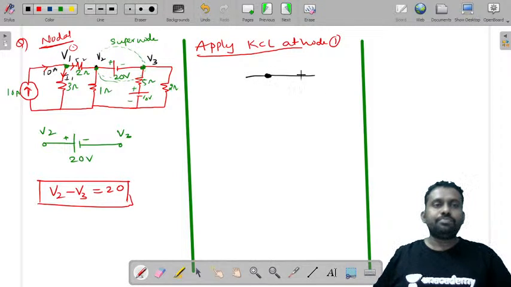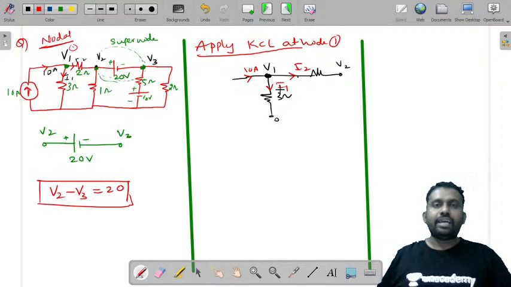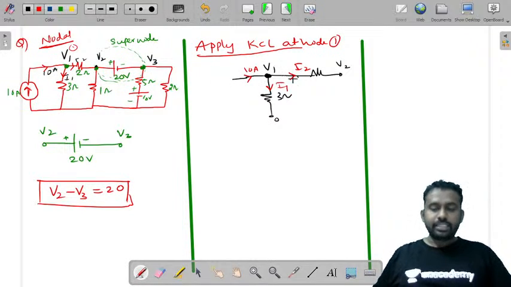So you have a resistor of 3, and here there is 0 volts. You have a resistor which is connected to V2. This is V1, and this current is 10 amperes. Now I'm considering this current as I2, this current as I1. So when you apply KCL, what is KCL? Sum of the incoming currents is equal to sum of the outgoing currents.